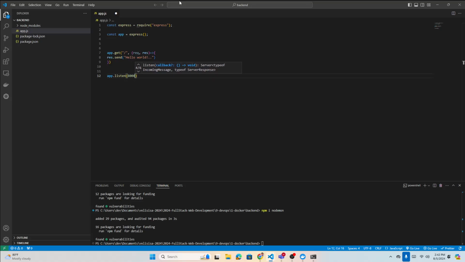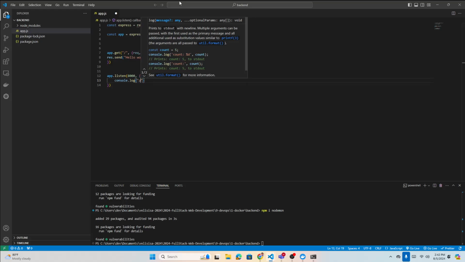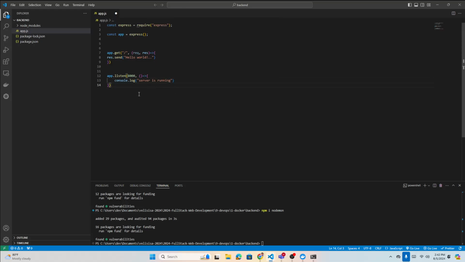Let's make it 8000, and from here we have a callback function where we can just console.log that the server is running. Okay, fine. That's a simple node app.